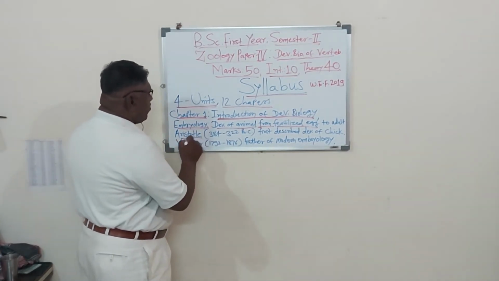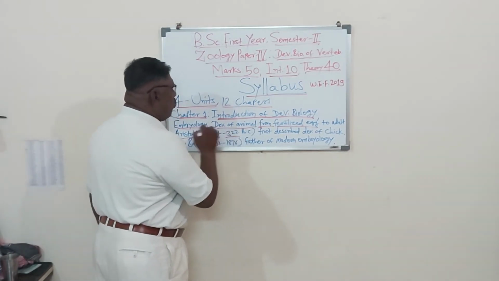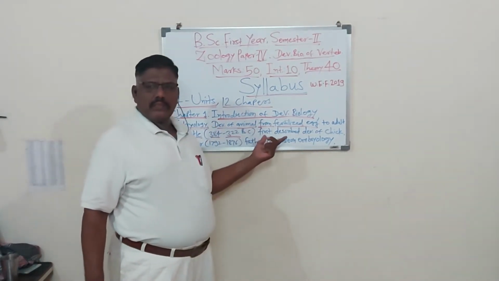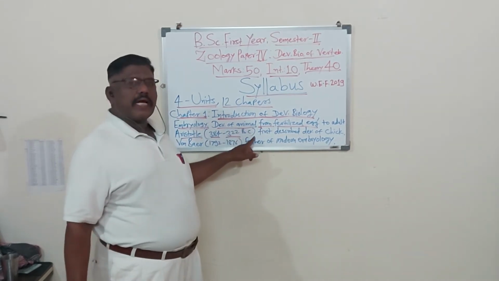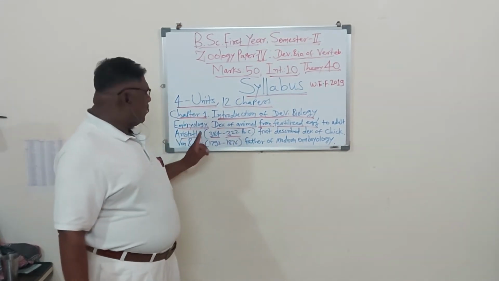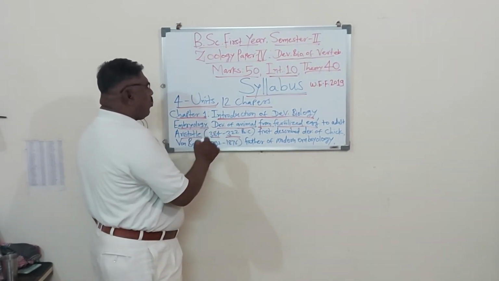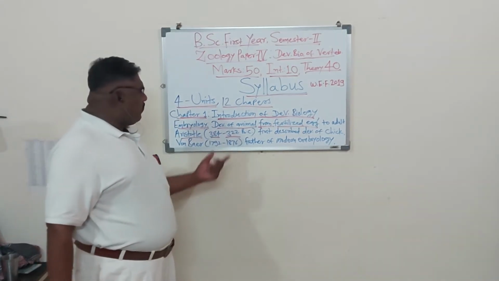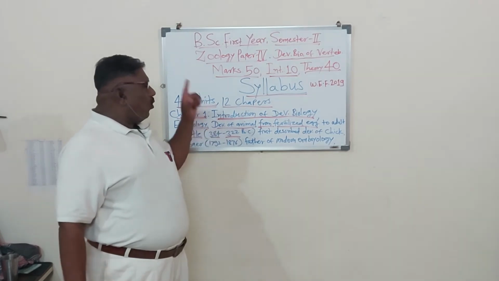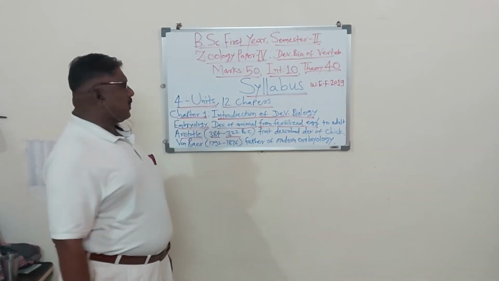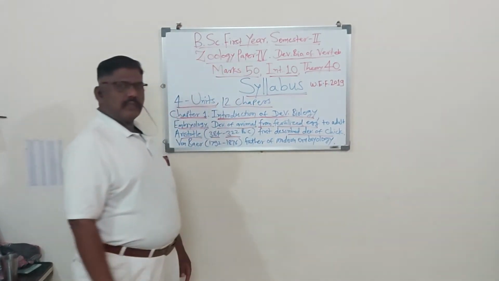Aristotle's period is 384 to 322 before Christ, that is, before Jesus Christ. Aristotle was the first who described developmental biology or embryology in the chick.